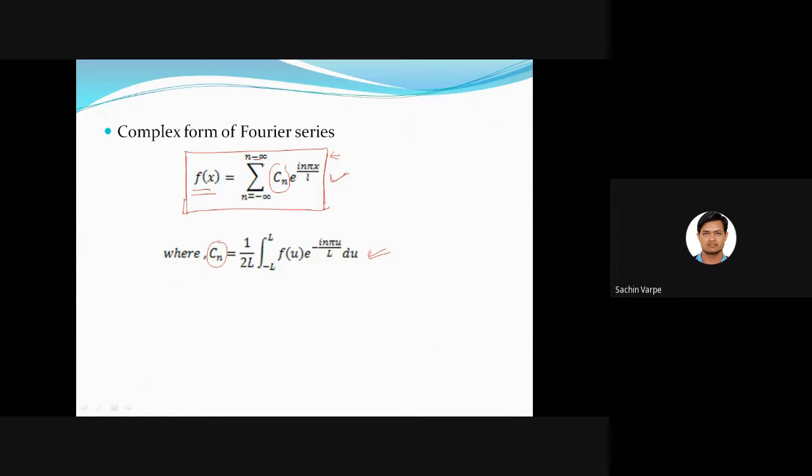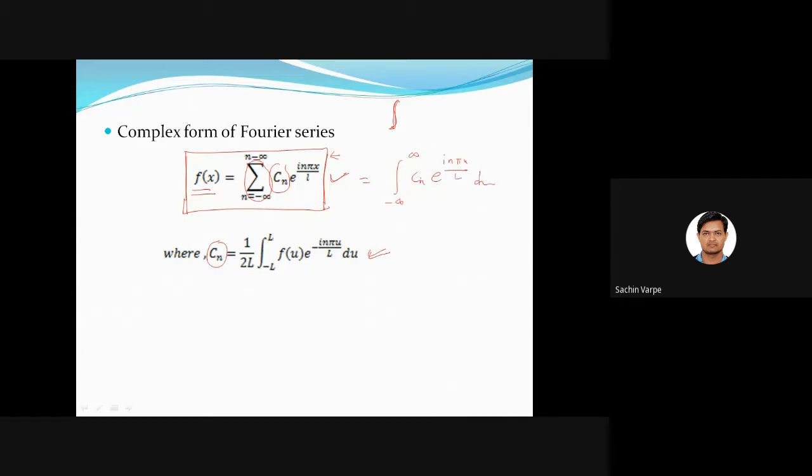Now, when I substitute the value of this c_n into this summation, what will I get? First of all, if I extend this summation, just now I told you that integration is nothing but the summation of areas, right? Sum of areas, and this summation is nothing but the sum of areas. So we can extend this summation notation to the integral, so that will be integration from minus infinity to infinity of c_n e to the power i n pi x by l dx, right?